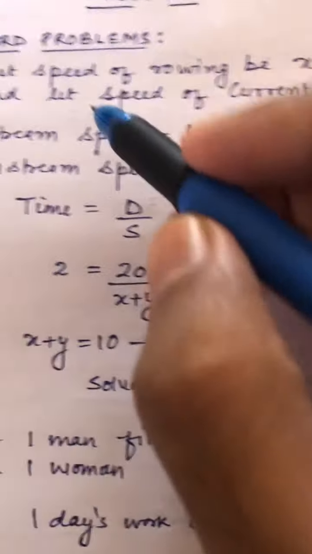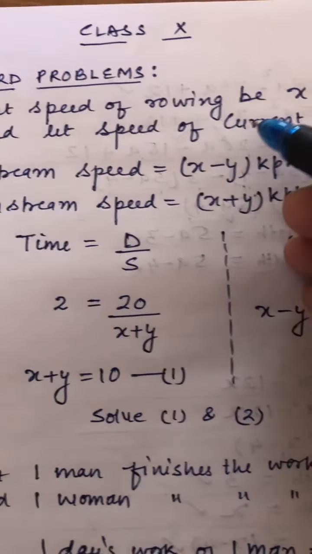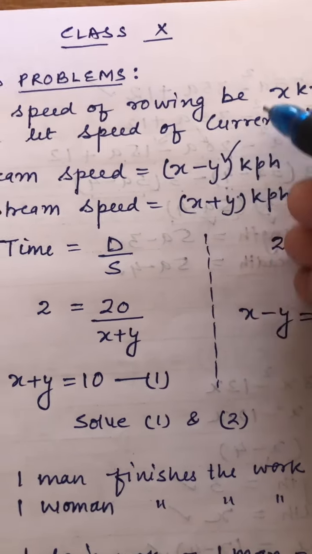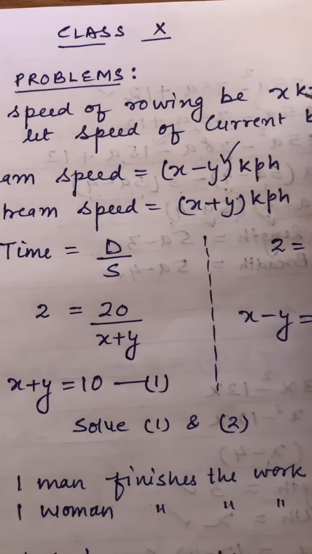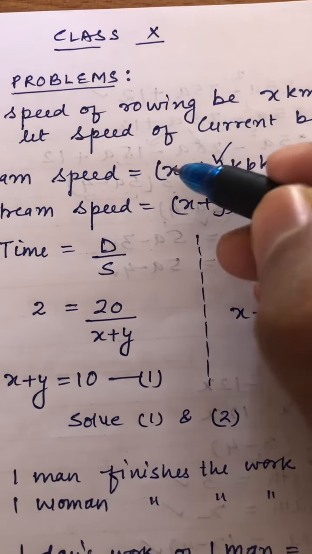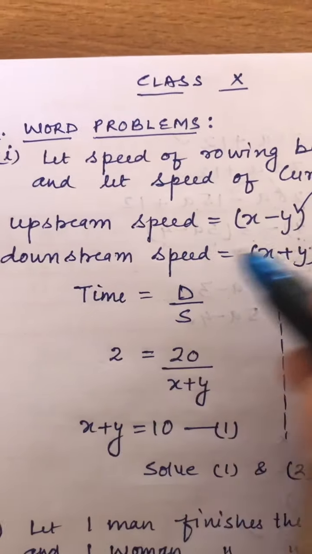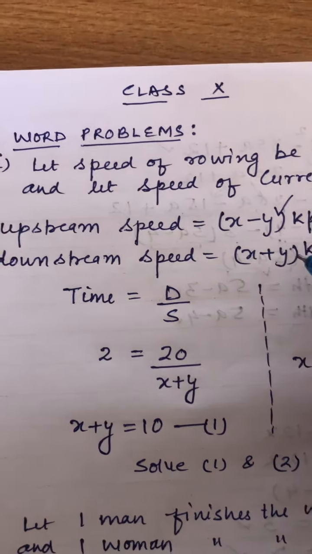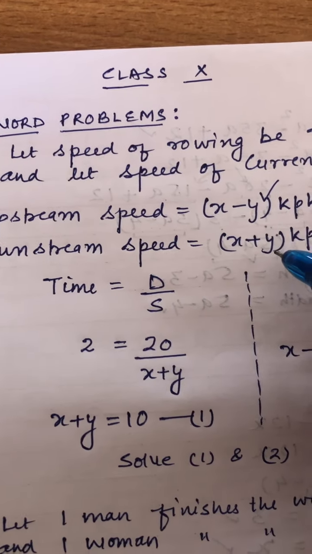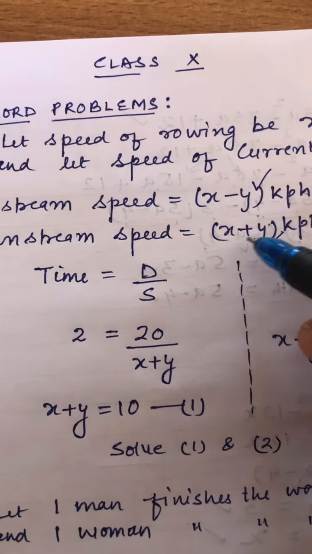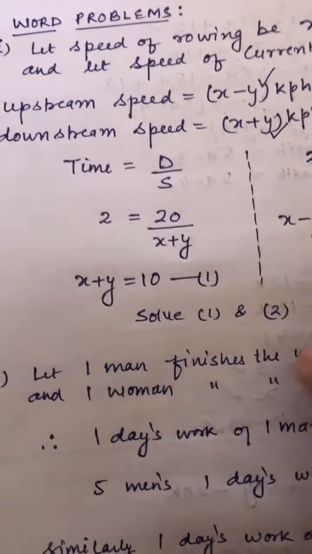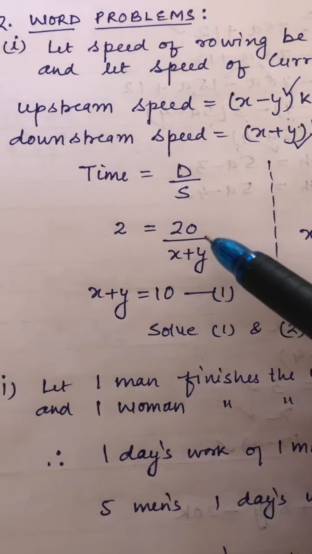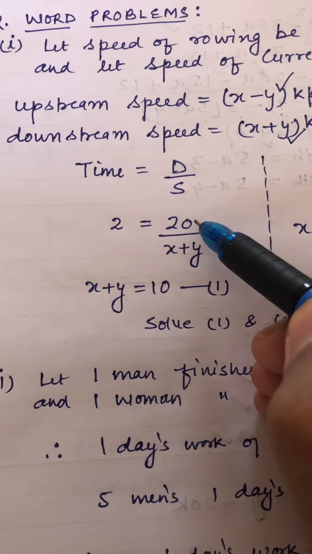So that means the upstream speed will become x minus y, because it will get lower. X is your speed, y is the speed of current, so relative speed will be x minus y. And downstream, x is your speed, y is the speed of stream, so your total speed will increase, it will become x plus y.